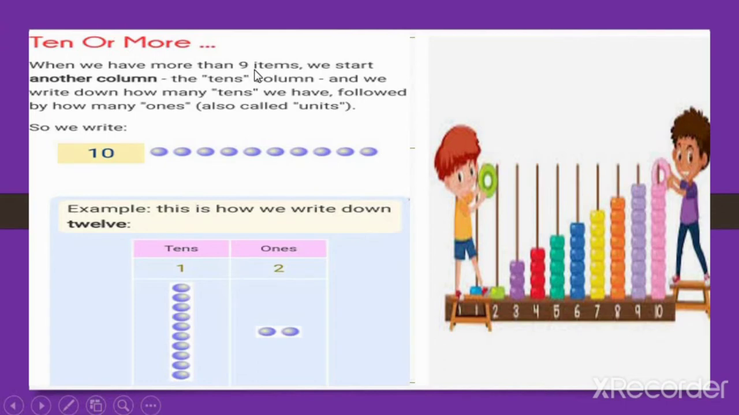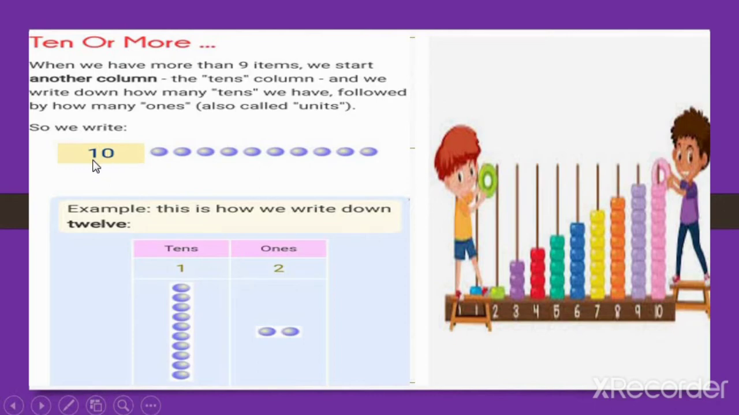When we have more than 9 items, we start another column, the tens column, and we write down how many tens we have, followed by how many ones. Ones are also called units. So we write 1, 0, 10. These are 10 objects. Look, 1, 2, 3, 4, 5, 6, 7, 8, 9 and 10. Now observe this number. This is a 1 and a 0, 10.